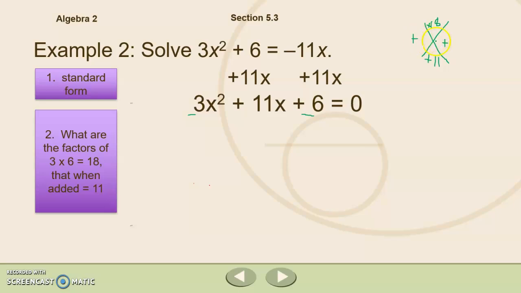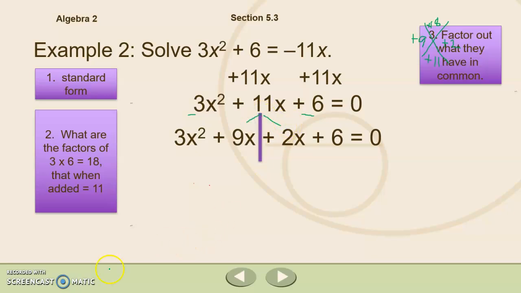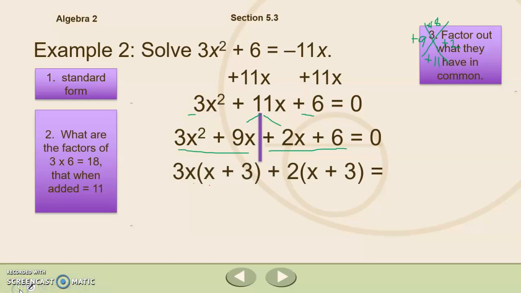And my factors of 18 that when multiplied give 18, and when added give 11, are 9 and 2. So let's rewrite that middle b term as a sum of our two factors, 9x and 2x. Then we will use grouping to factor out what they have in common, looking for the greatest common factor of 3x squared and 9x, and the greatest common factor on this side of 2x and 6. We get 3x times x plus 3 and 2 times x plus 3.